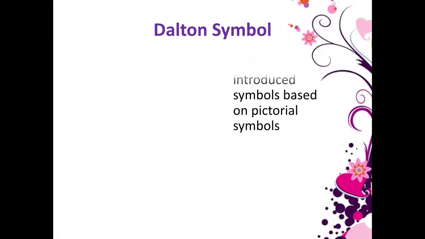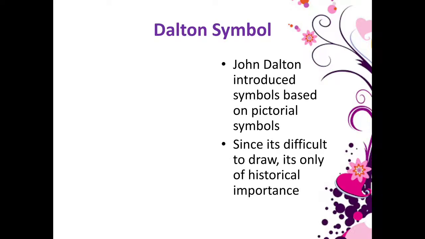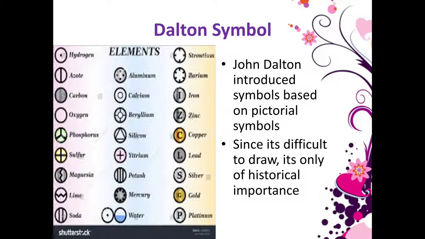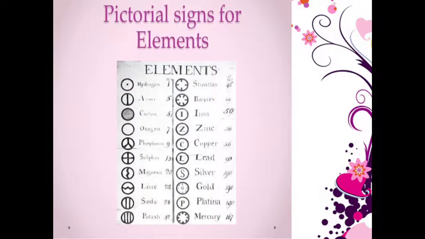Dalton symbol. John Dalton, an English scientist, tried to name the various elements based on pictorial symbols. These symbols are difficult to draw and hence they are not used. It is only of historical importance. These are the Dalton symbols. Now we should know about pictorial symbols. These are the pictorial symbols.